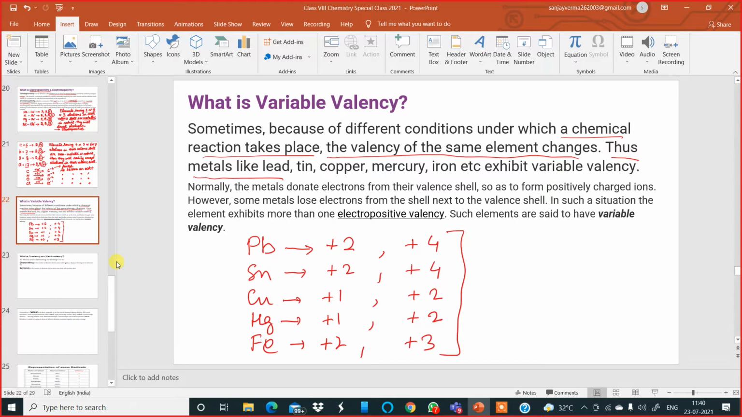If you look at the formula for water, this oxygen atom has combined with how many hydrogen? Two. So the valency of oxygen is 2. And each hydrogen has combined with how many oxygen? One. So the valency of each hydrogen is 1. So over here we have to write +1. Am I clear?